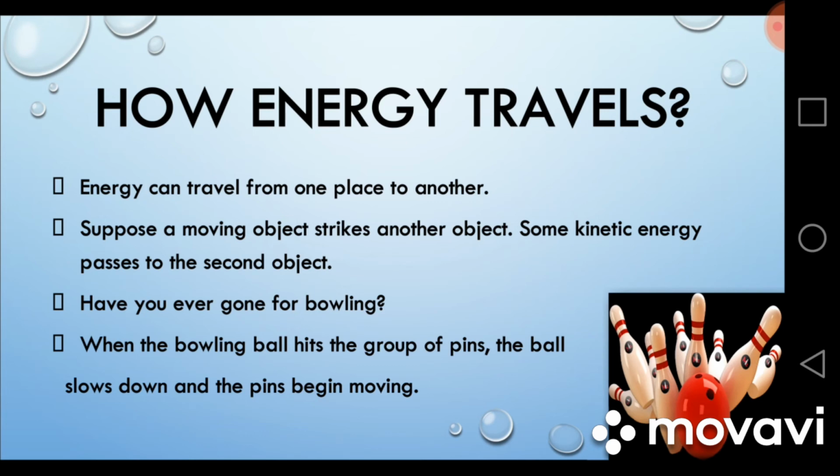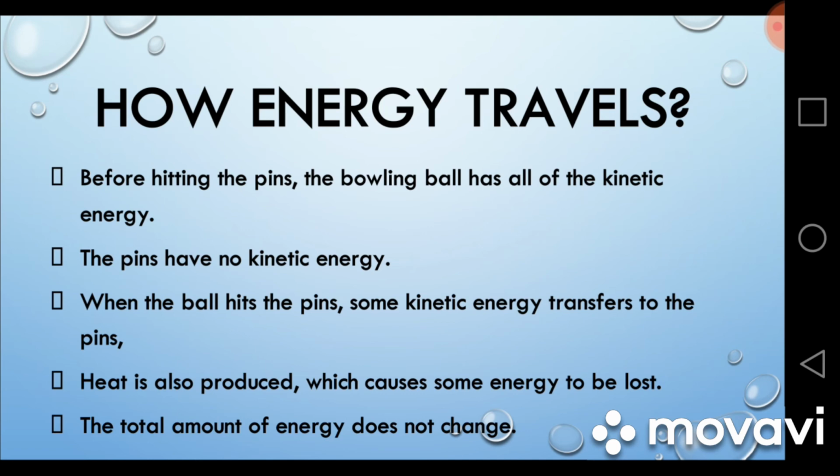Have you ever gone bowling? It is a very interesting game. There is a heavy ball and there are some pins at some distance. You have to throw the ball to hit the pins. In the beginning, the pins are very still, but when you roll the ball, it hits the pins, the ball slows down and the pins start moving. It means the ball has given its kinetic energy to the pins, and by using this kinetic energy, the pins are now able to move.